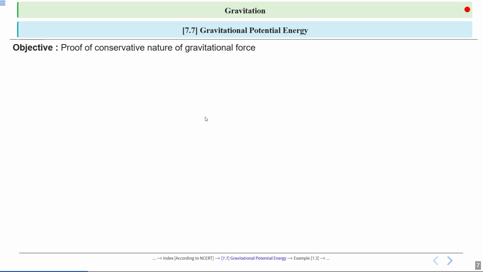Let's continue with the conservative nature of gravitational force. The integral around a closed path, the expression closed integration dr upon r square, is equal to 0. This integral represents the work done by gravitational force around a closed loop. And the key point here is that if the integral is 0, it indicates that the work done is independent of the path taken, which is a characteristic of a conservative force.